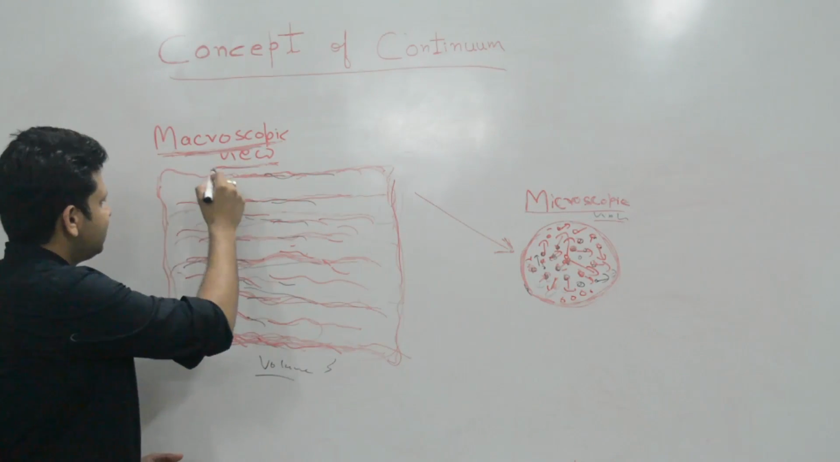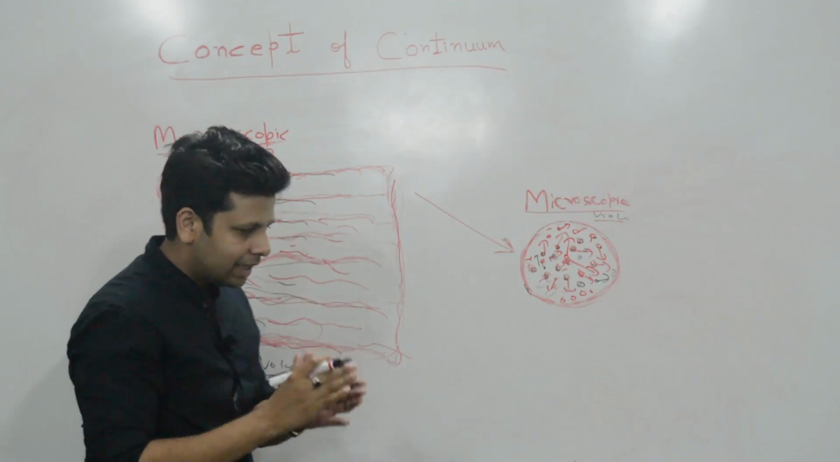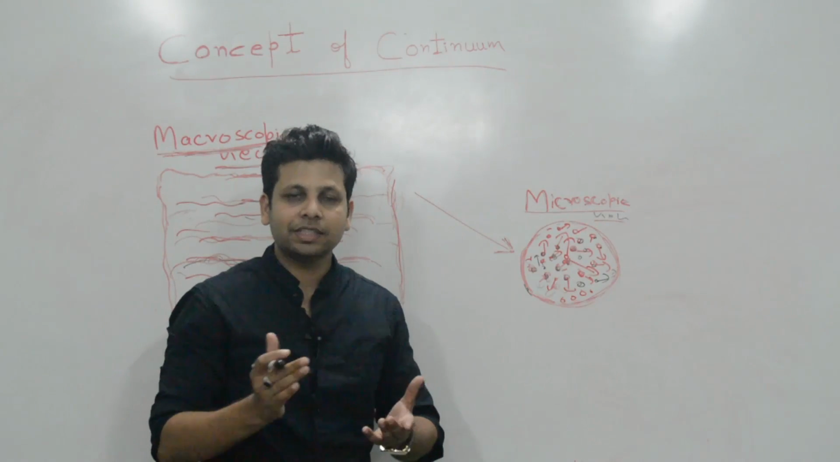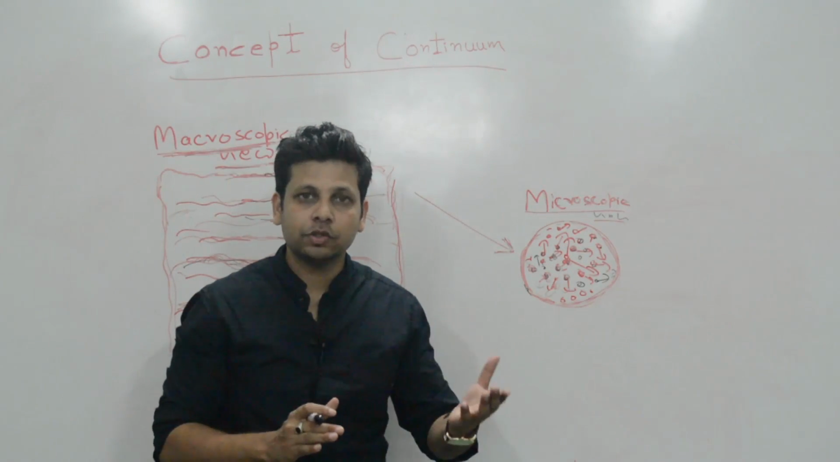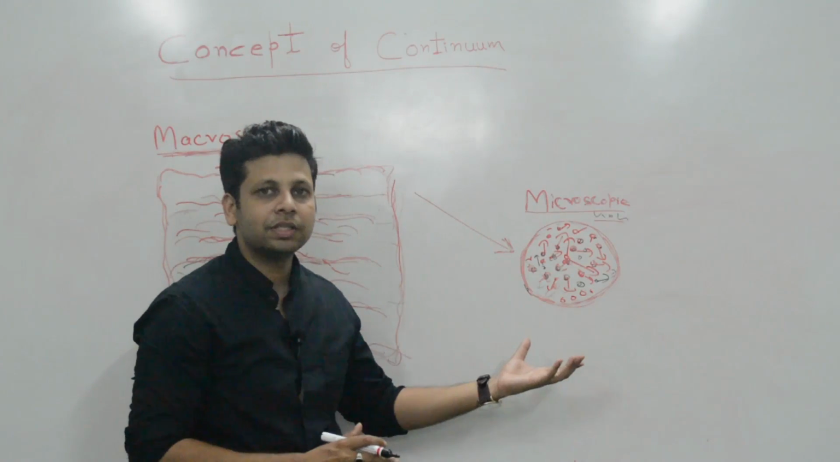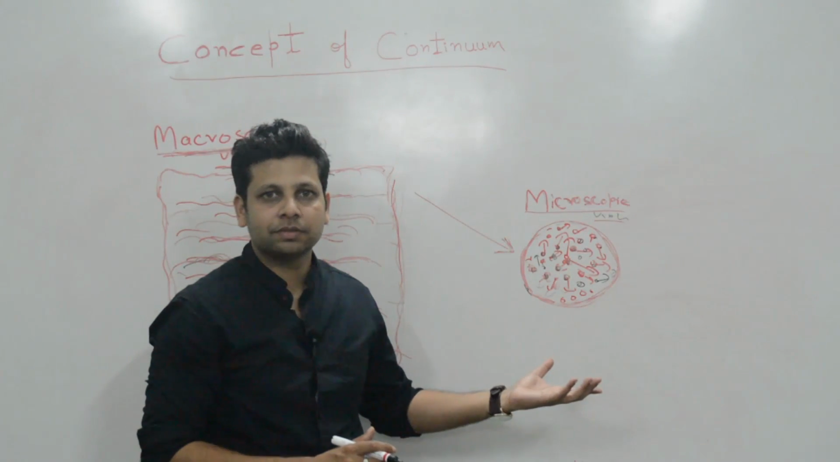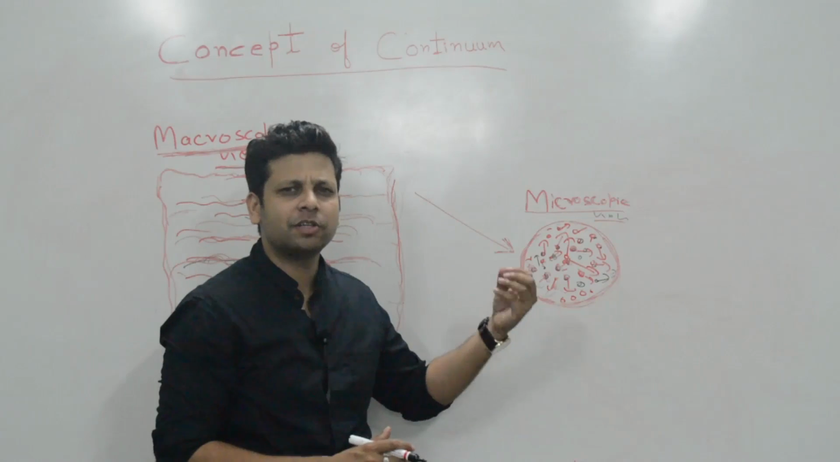What it tells us is that if we have a large scale of analysis, or in classical thermodynamics, we treat the substance as continuous and we ignore the discontinuities like mean free path and intermolecular distances.